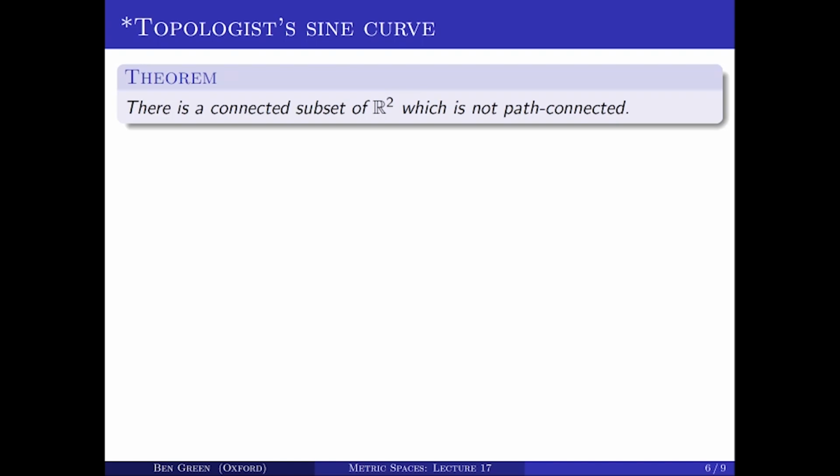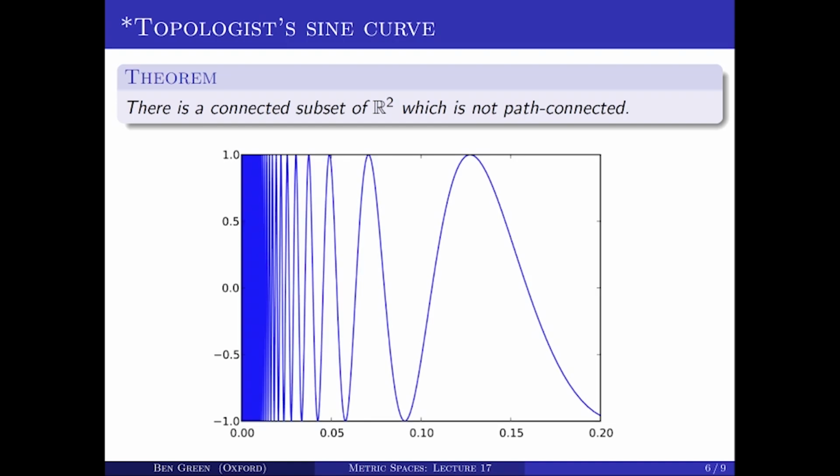So, theorem: there's a connected subset of R2 which is not path connected. Here's a picture of what it looks like. I'll give the formula on the next slide. It's a sort of sine curve that becomes increasingly wiggly as you tend towards 0. So just have that picture in mind, but I'm now going to define mathematically what this topologist sine curve is.